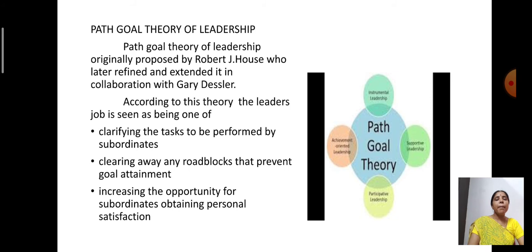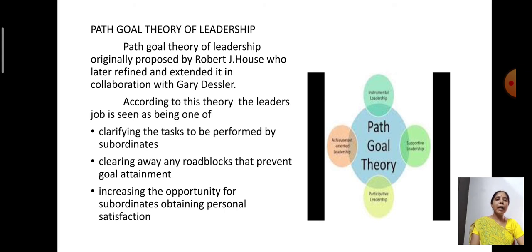Now the next one is the path goal theory of leadership. By the name we can say that path is the way to achieve the goal. Now, what is the path laid down by the leader for achieving the goal? Which style has the leader adopted to achieve that goal?